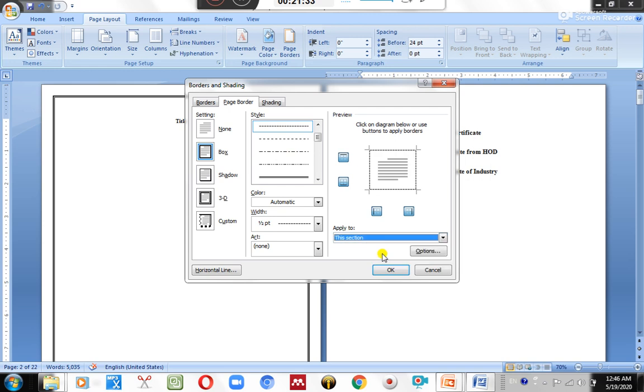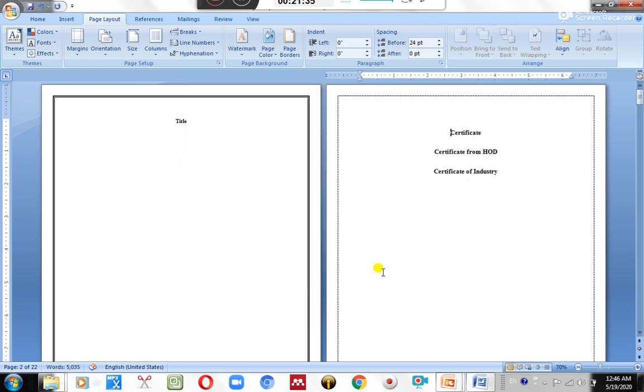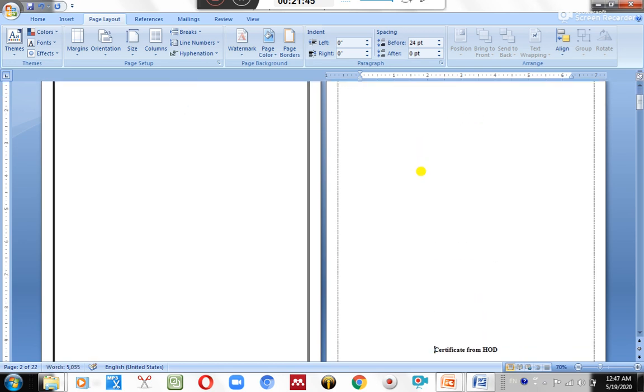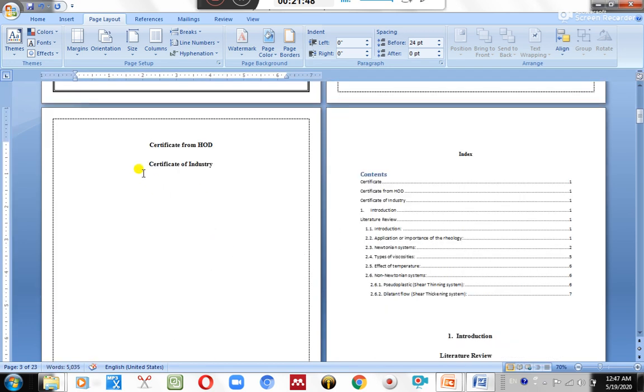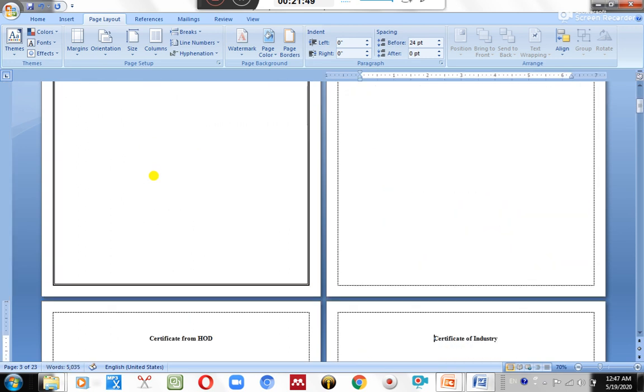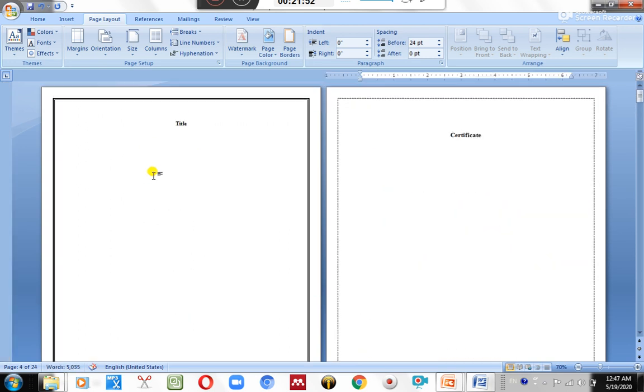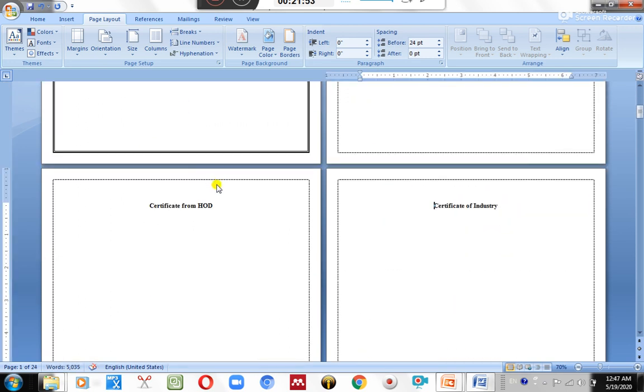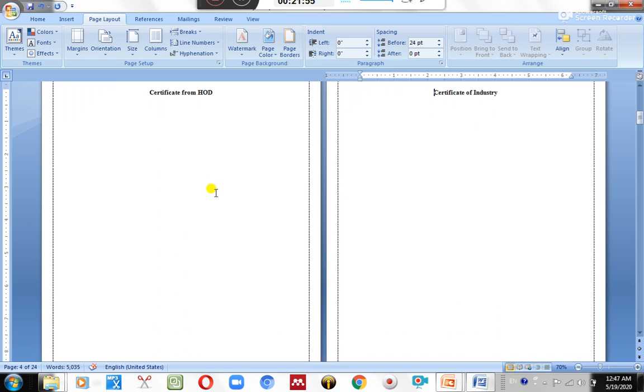I don't want to link the header of this section with the header of the previous section. So I just click over here on Link to Previous. Now section 3 has a different header. In the same way, turn off Link to Previous for the footer, this appears normal. So I am saying that this is separate.